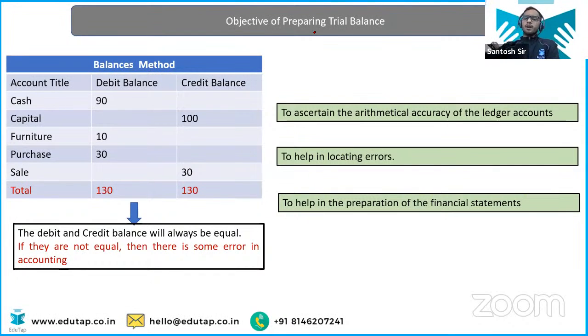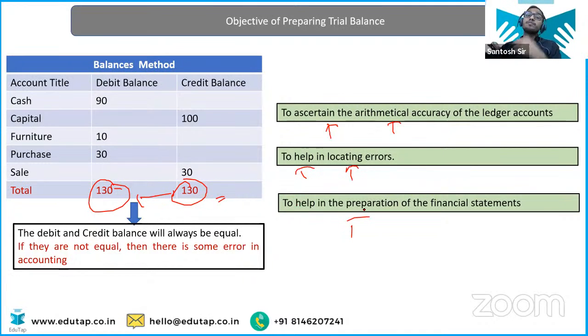Now, what are the objectives of this trial balance that we have discussed? But let's read out the official or bookish language. To ascertain the arithmetical accuracy of the ledger accounts. So if your journal is correct, but you haven't done the addition of your ledger account correctly, the trial balance is going to detect that, because it is going to take the total of balances and see if they are matching or not. It might help in locating errors as well, again by the same method.